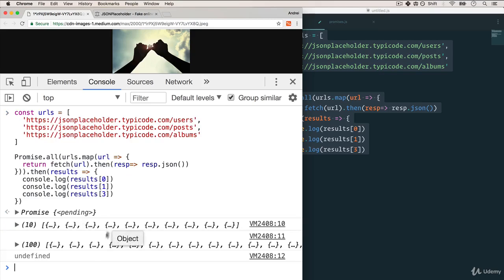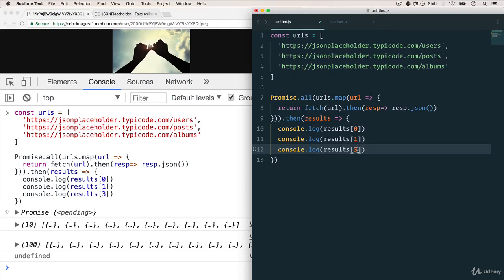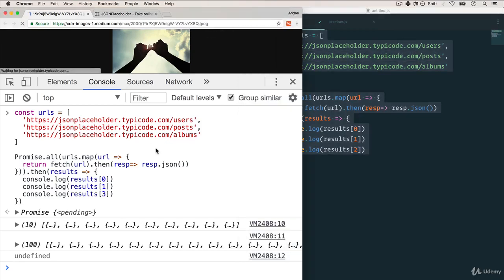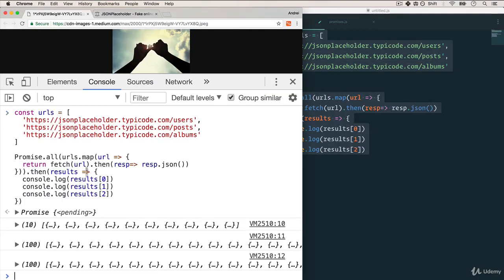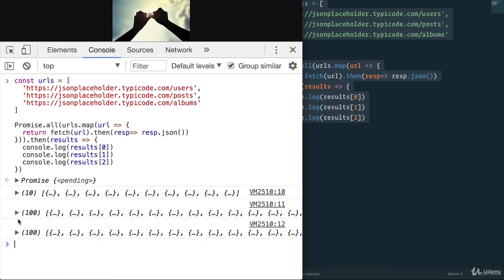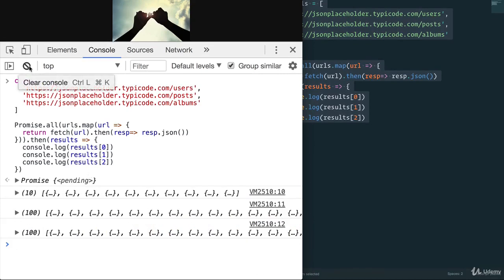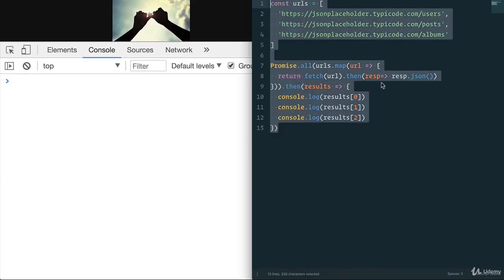There's our response. We see that we got undefined here because I put 3 here instead of 2. Let's do that. We copy and paste this again. I'm going to refresh the page. And there you go. We have our users, we have our posts, and then we also have our albums. Very cool. Let's say that something fails here.